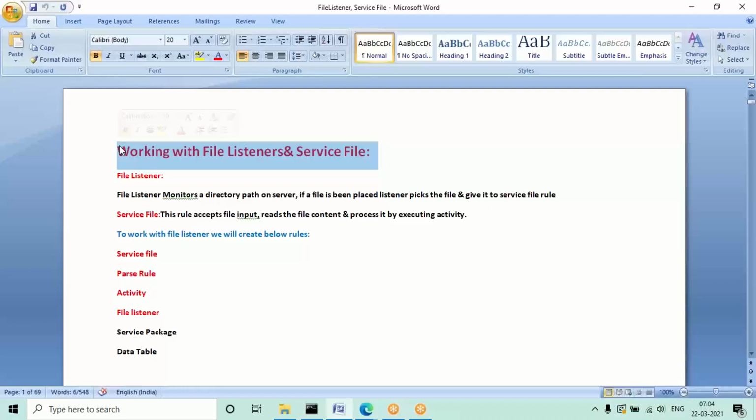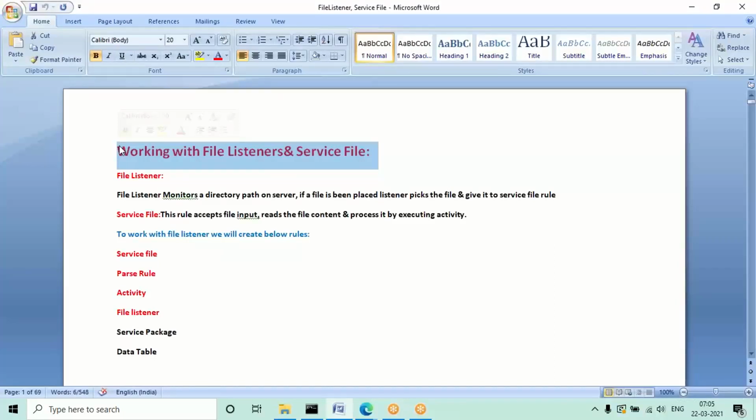Again, depending upon the level of the person, they may have access to different directories, different folders, and different files in the real time. So how to give that file access and how to configure the directory paths, and what should happen in the backend when data is updated in those files, how this service file configuration has to be generated as a developer. So what this file listener will do is monitor the path.